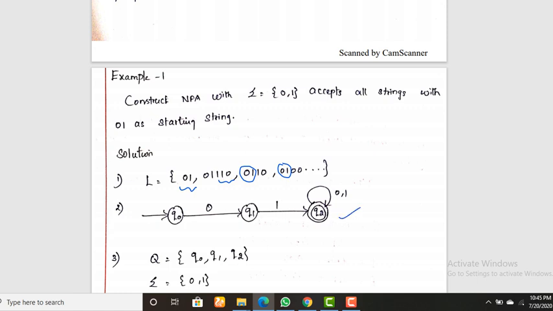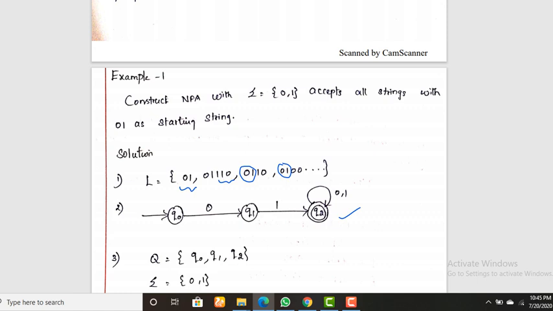You are coming to the final stage of construction of the NFA. But in a DFA, after construction of your automata, you should verify whether all the states have transitions on all the input symbols. For example, whether Q0 has a transition on 0 and 1, whether Q1 has a transition on 0 and 1, whether Q2 has a transition on 0 and 1. These things happen only in a DFA, not in an NFA.